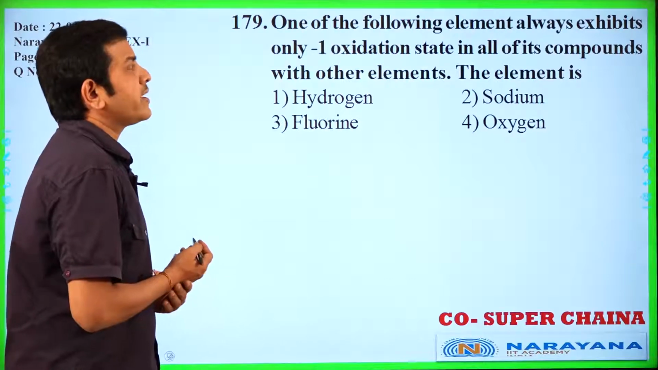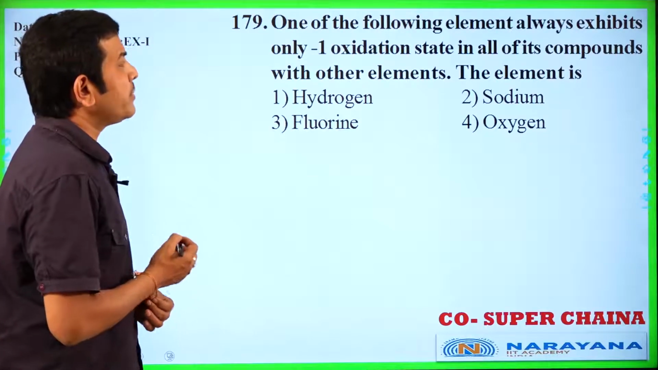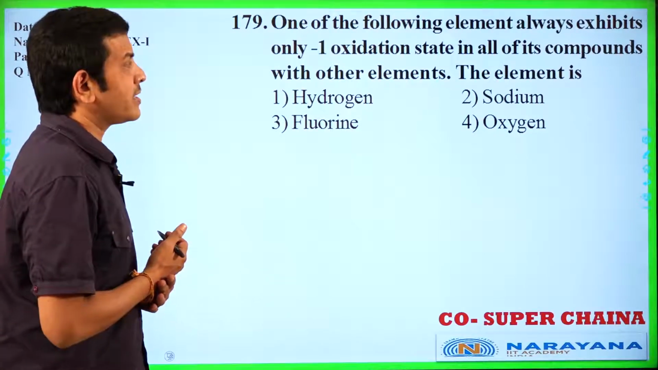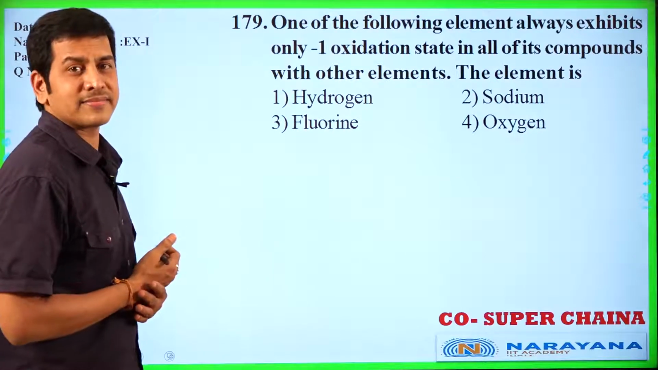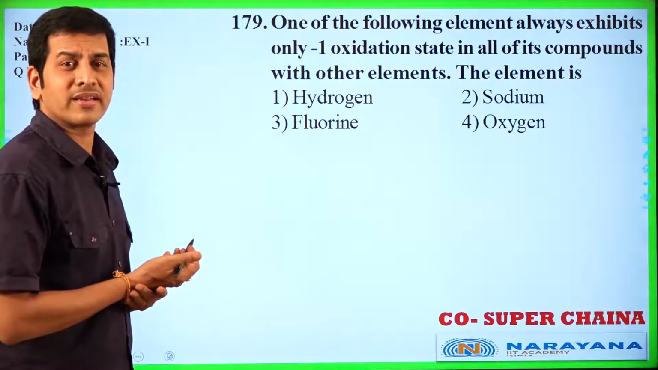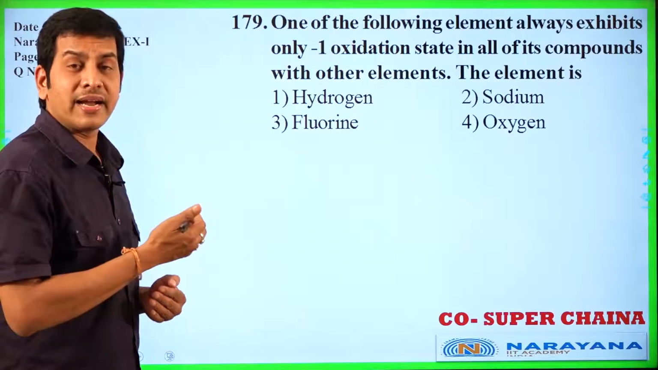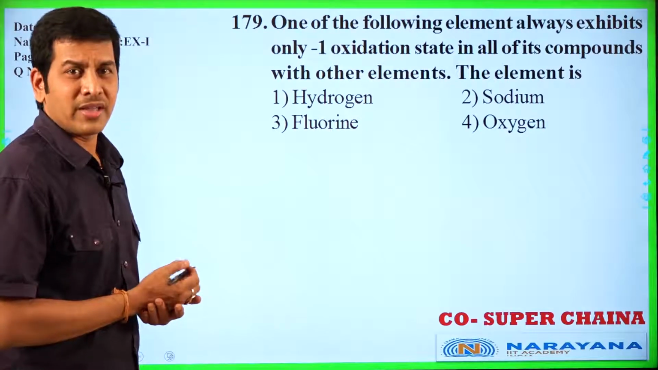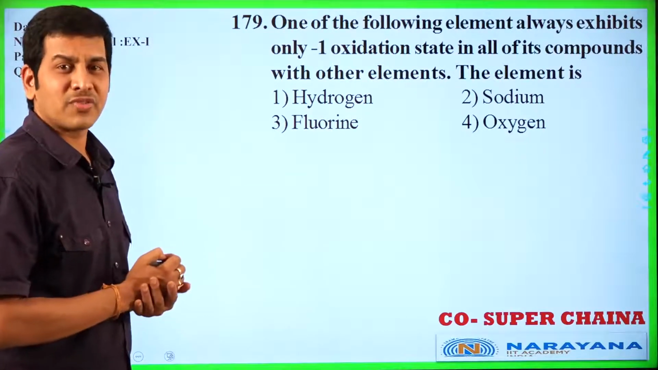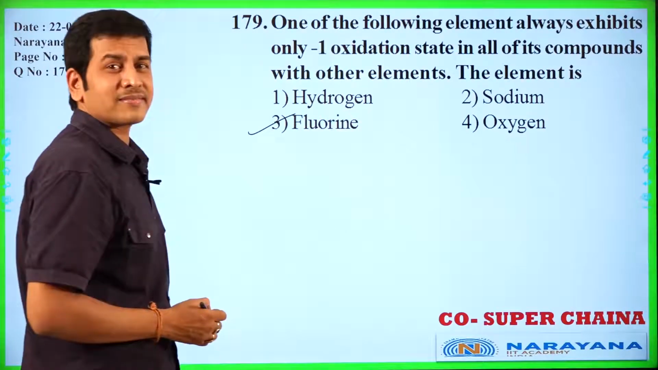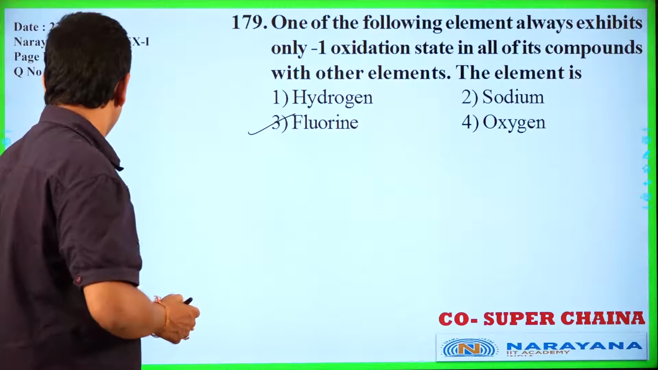One of the following elements always exhibits only -1 oxidation state in all of its compounds with other elements. The element is fluorine. You know that fluorine has the highest electronegativity in the entire periodic table, so it shows a unique oxidation number of -1. Yes, option 3 is correct. Next question.